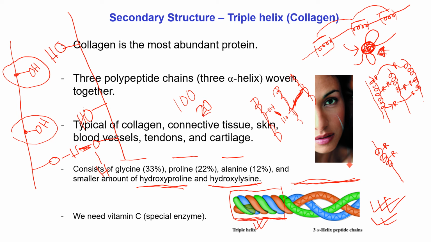If the proline and lysines are not hydroxylated for some reason, in that case these 20 interactions will not occur. So the total interaction between the three alpha helices will be 80. That means this portion has 100 interactions and this portion, for example, 80 interactions. In that case they will not be held together strongly like before.